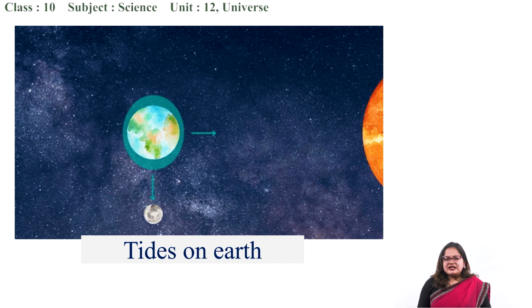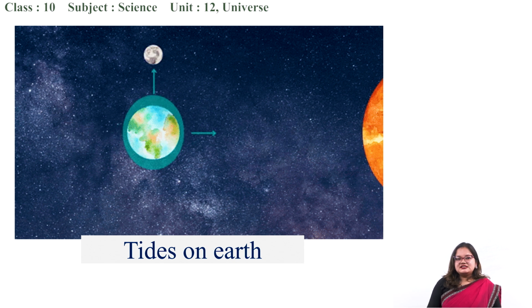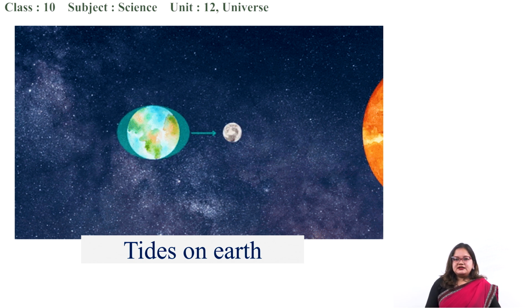Another interesting consequence is the tides on earth, that we see as tides in the ocean. It is due to the gravitational pull of the moon and sun on the ocean on the earth. This is the reason you can see the bulges of tides at certain areas.